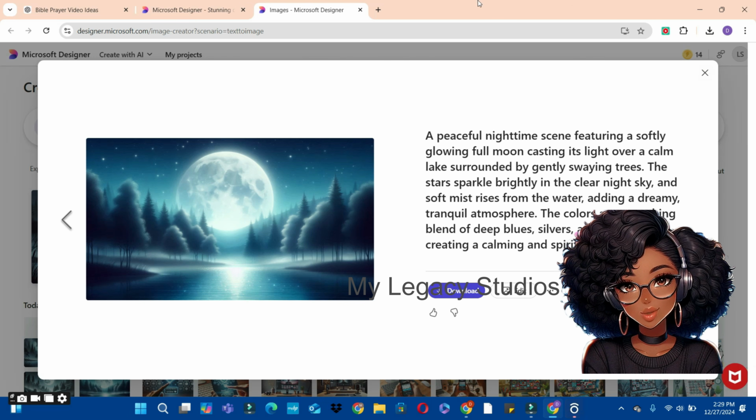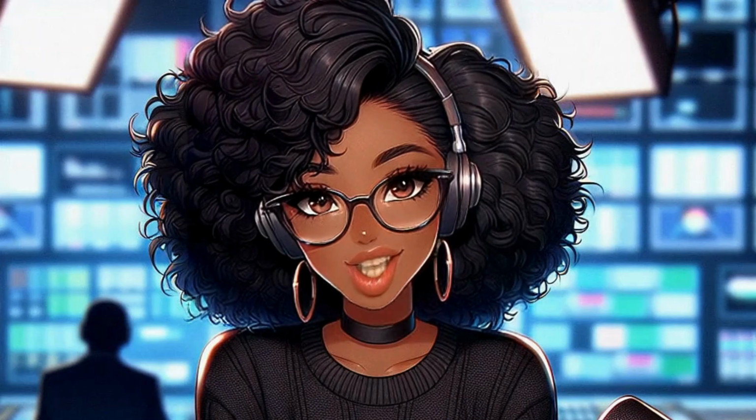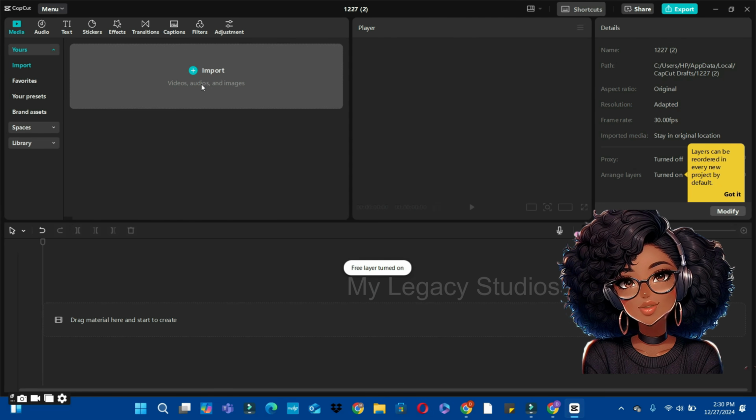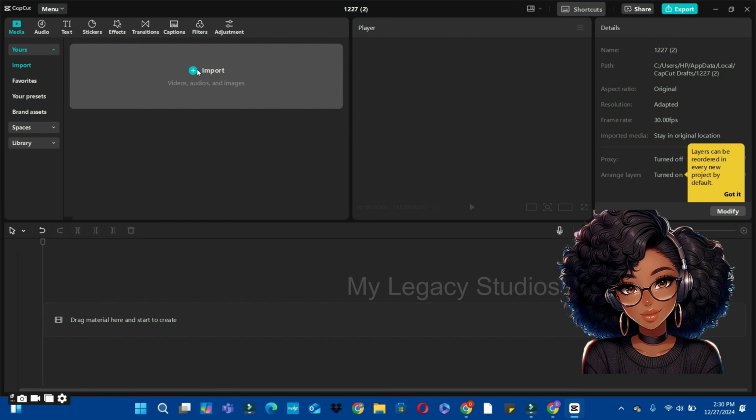The next thing you're going to do is to put all the footages together with an editing app of our choice. So with the editing app, we are going to use CapCut to do that. So open your CapCut and click on create project. Now click on the import button here and import all the footages, including the audio and the image that you generated.